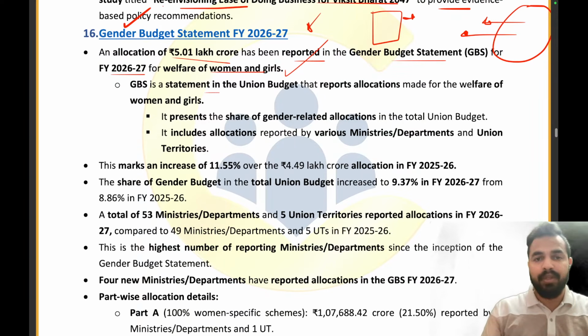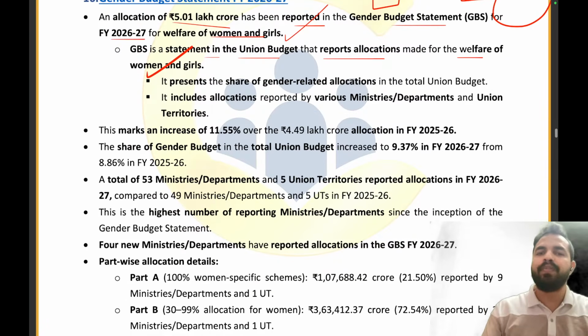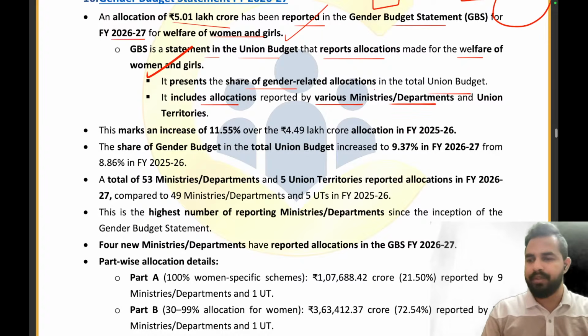GBS is a statement in the union budget that reports allocations made for the welfare of women and girls. It presents the share of gender-related allocations in the total union budget and includes the allocations reported by various ministries and departments and union territories.